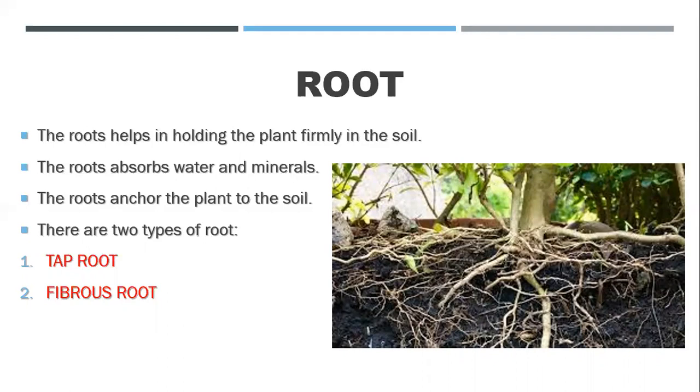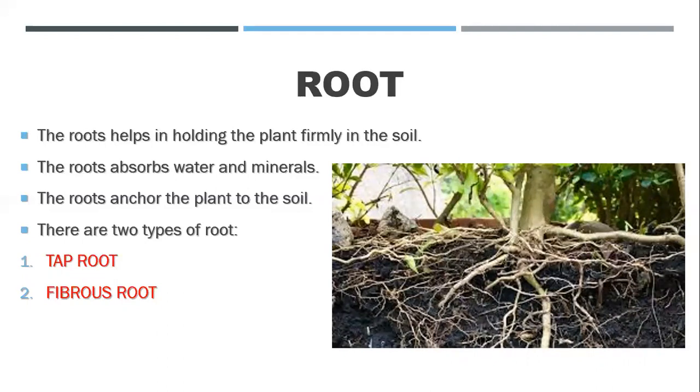Anchor का मतलब क्या होता है? वो आपने बड़े-बड़े ships में anchor देखे होंगे जो शिप को खड़ा करने के लिए डाले जाते हैं जिससे कि वो एक जगह अटक जाता है and the ship doesn't move. Like this the roots are working like an anchor. It sticks the plant to one position. Okay, so as you can see if it is holding the soil so tightly so it prevents soil erosion also.